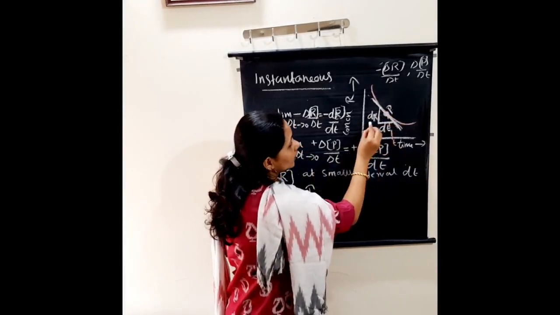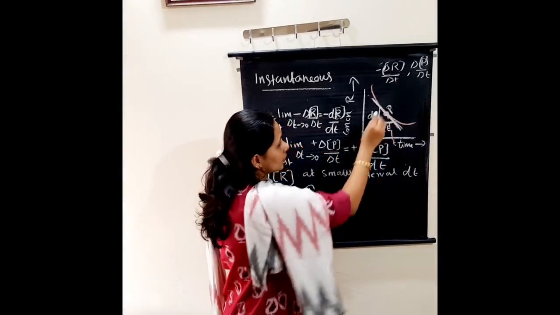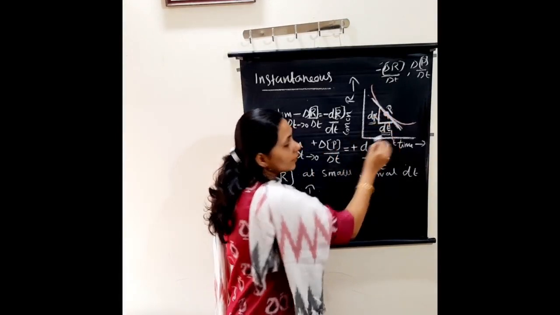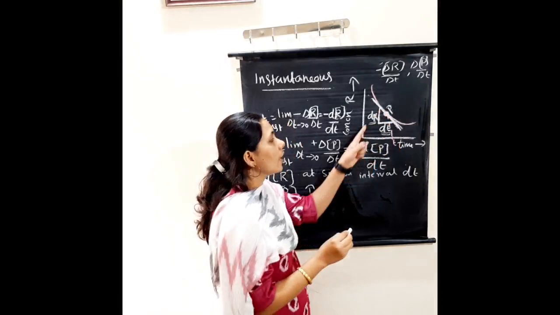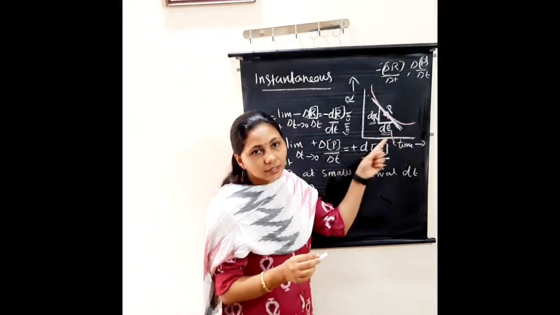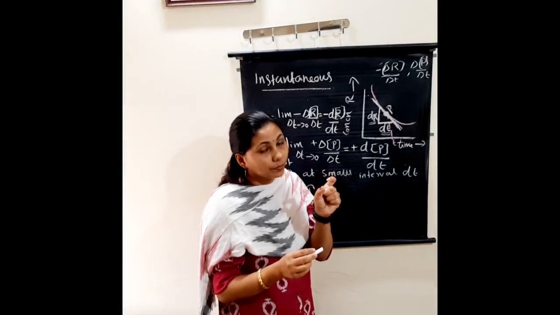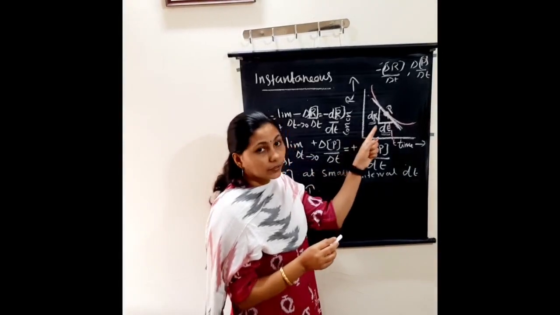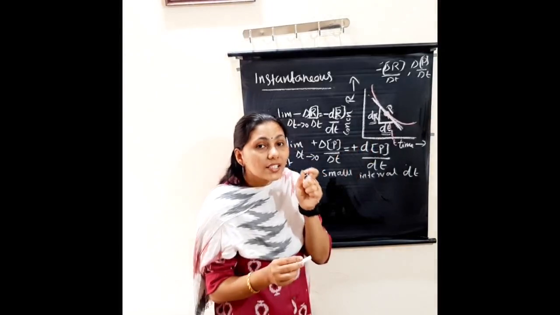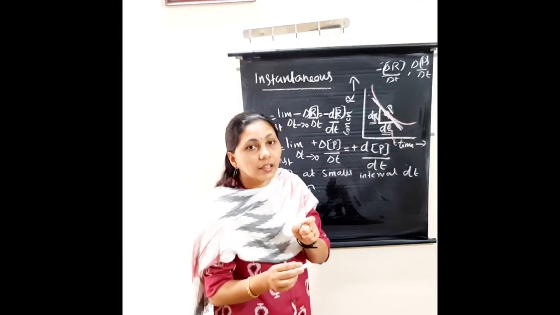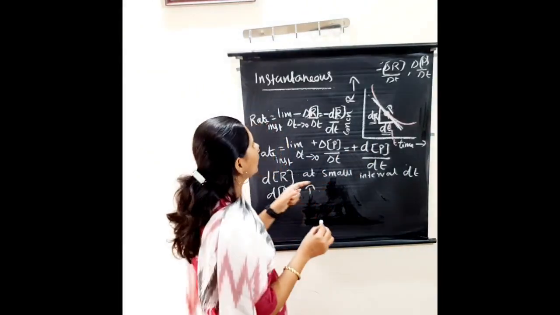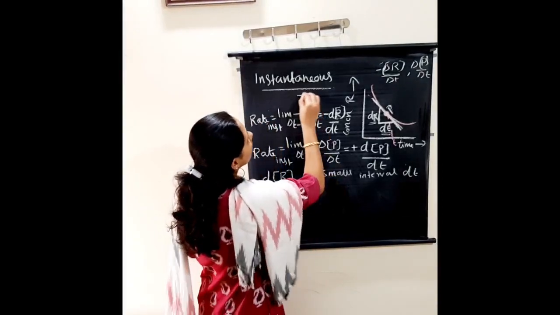That is calculated here, dR divided by dt. So what is the slope here? dR divided by dt. Why is it d and not delta? D means a small change in concentration of the reactant over a small interval of time, that is dt. So instantaneous rate we will get as dR divided by dt.